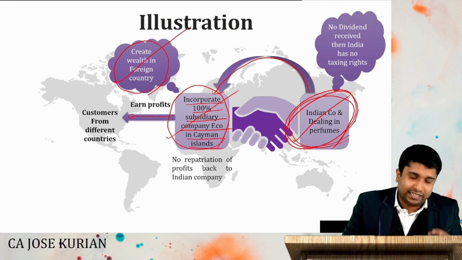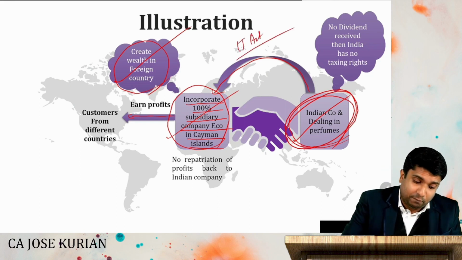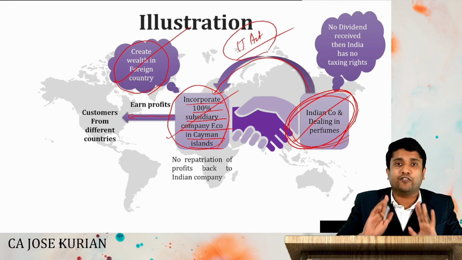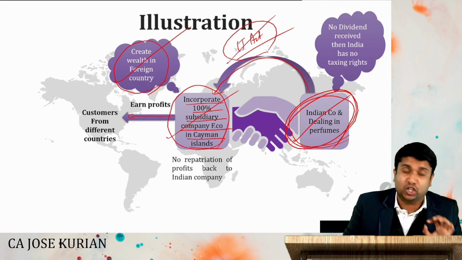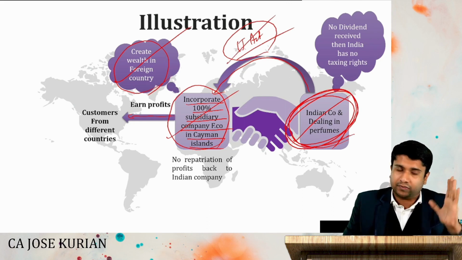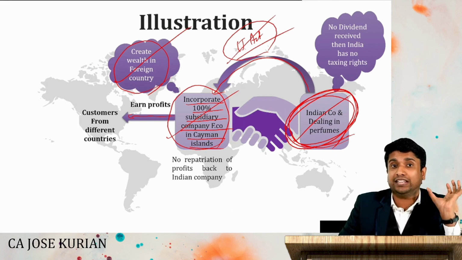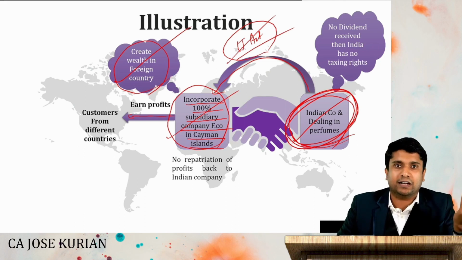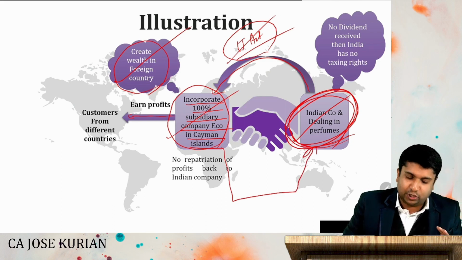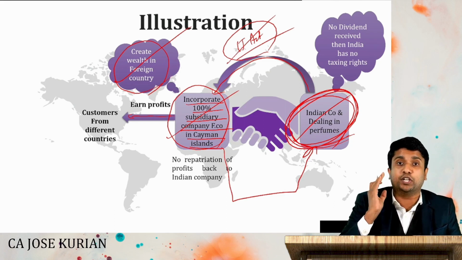All right. Now the question, if you think from the perspective of the Income Tax Act in India, can the department charge income tax on the foreign profits? First of all, the answer is no. Why? Because these profits are not directly created by the Indian company. They are created by a 100% subsidiary company. All right. So the income tax department cannot directly charge taxes on the foreign wealth created by the foreign company because the company is foreign. But if the foreign company distributes dividends to the Indian company, then definitely the Income Tax Act or the department can tax that particular dividend.